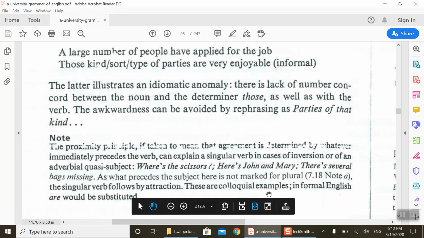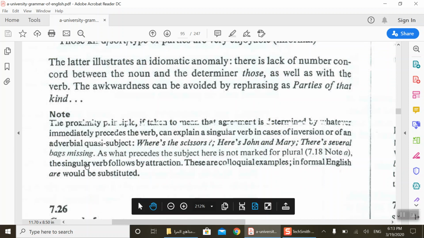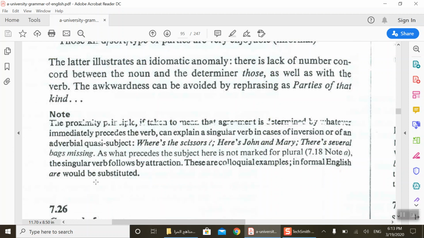These are colloquial examples. These examples are informal. In informal usage, they use such kinds of sentences. In informal English, are would be substituted. Formally, we can use are instead, but in colloquial speech, no. Usually they use a singular verb.